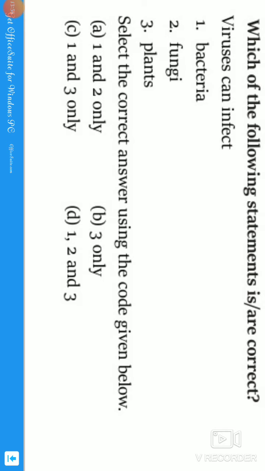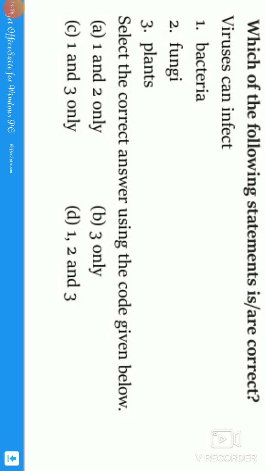Let us move to the next question, guys. Which of the following statements is correct? Viruses can infect. So what can a virus infect, guys? What is a virus? A virus is a submicroscopic infectious agent that replicates only inside the living cells of an organism. I repeat, a virus is a submicroscopic infectious agent that replicates only inside the living cells of an organism. The given options are living cells: bacteria, fungi, and plants.